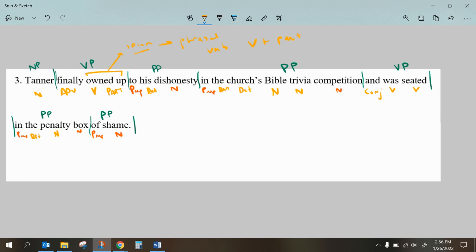And so as you practice the rest of your examples, do the best you possibly can by once again separating the prep phrases first, then going back and finding your noun phrases and your verb phrases, and then breaking down the sentences after that.